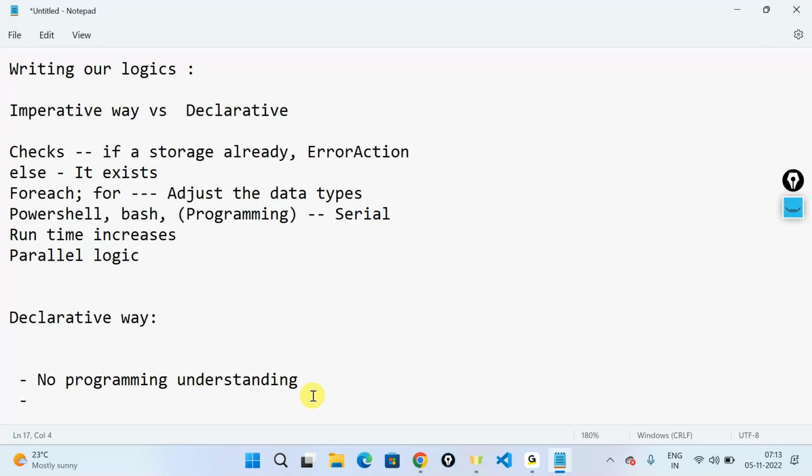You don't need to do the checks. You don't need to explicitly tell it that if my storage account exists, then please don't go ahead and create it, because it is going to fail. You don't need to put the checks like if and else and all these things out.